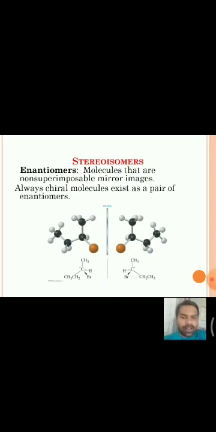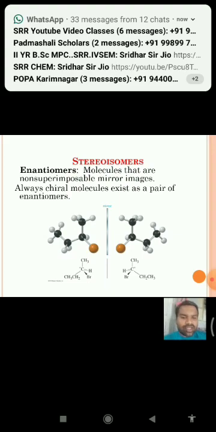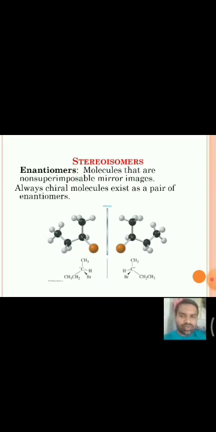and coming to enantiomers, we know that molecules that are non-superimposable on their mirror images are said to be enantiomers. That means that pair is said to be an enantiomeric pair. And chiral molecules always exist as a pair of enantiomers.